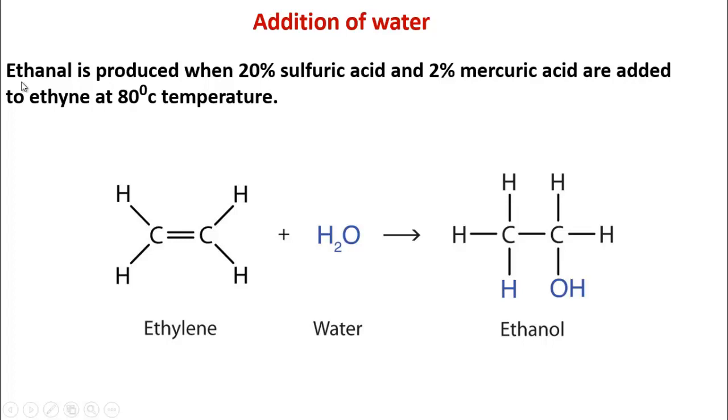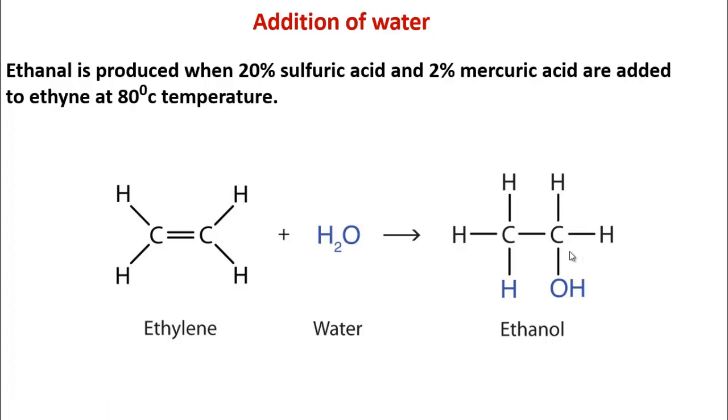Now we will also know about the addition reaction of ethyne with water. Follow here. Ethanol is produced when 20% sulfuric acid and 2% mercuric sulfate are added to ethene at 80 degrees centigrade temperature. So in presence of these substances and at 80 degrees centigrade, when ethene reacts with water, ethanol is produced.